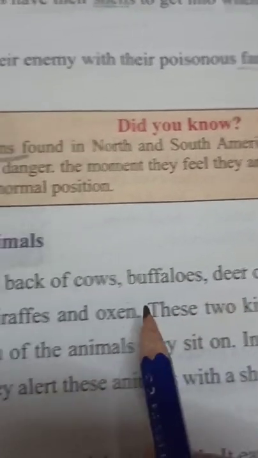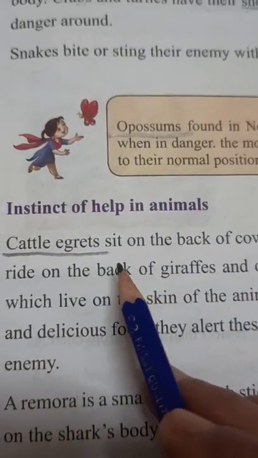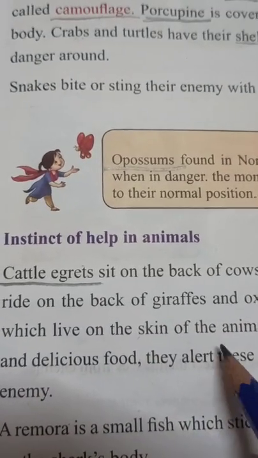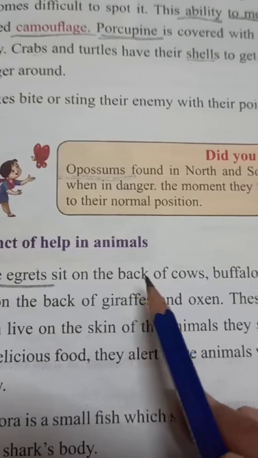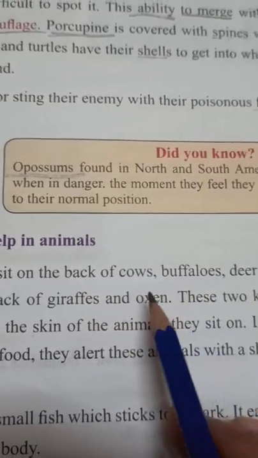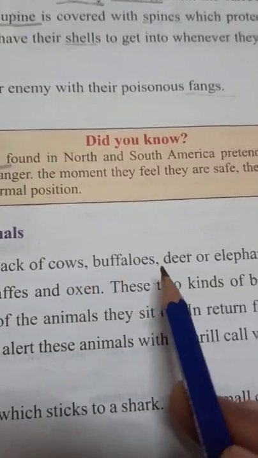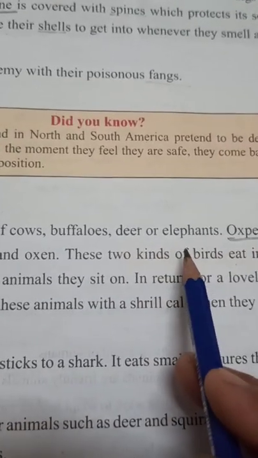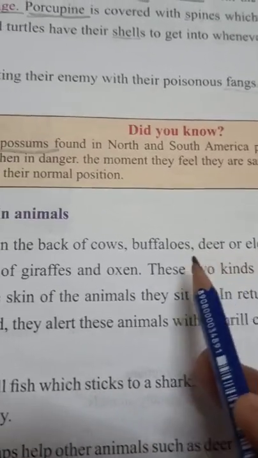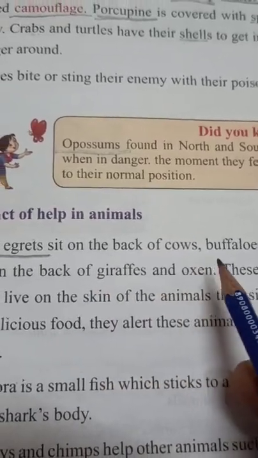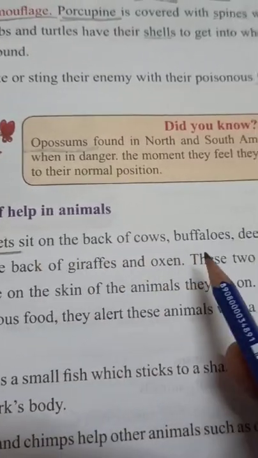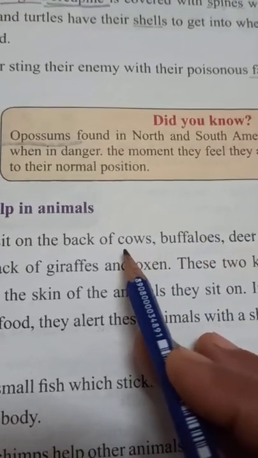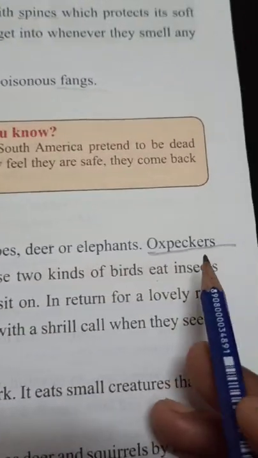These are two kinds of special birds which sit on the back of other animals. Cattle egrets sit on the back of cattle, you know that cows, buffaloes, deer, elephants, these animals all come under the cattle category.